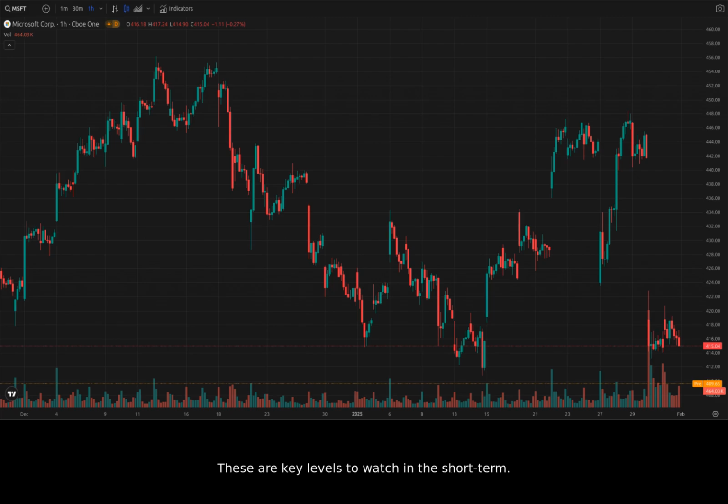These are key levels to watch in the short term. If the 415 support fails, the price could drop to the 405 to 400 level. A strong recovery above 420 could signal further long-term upward movement. However, let's take a closer look at the 15-minute chart to see more detail.